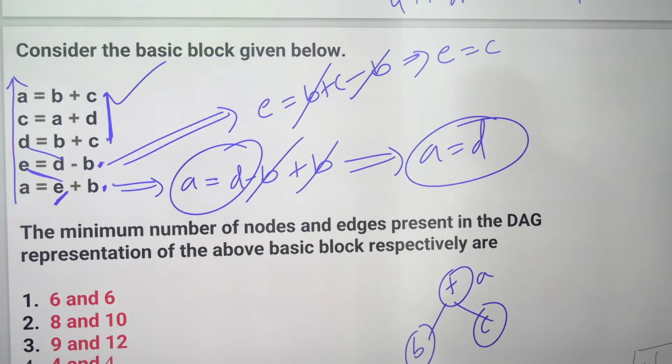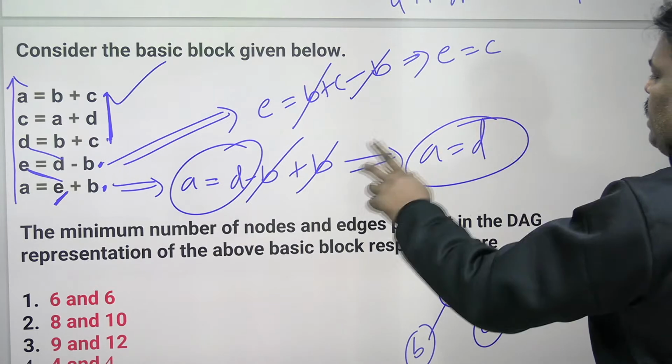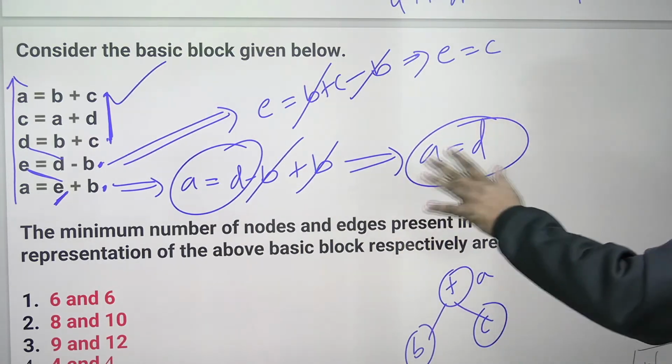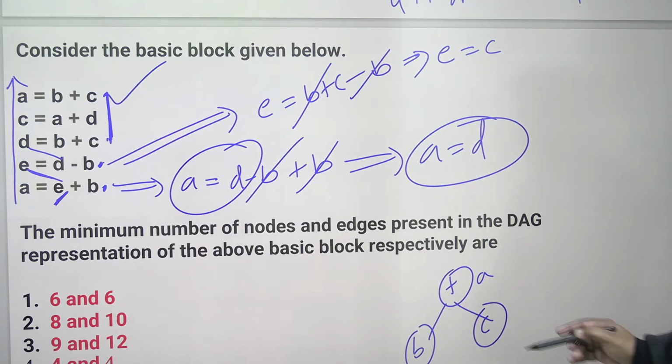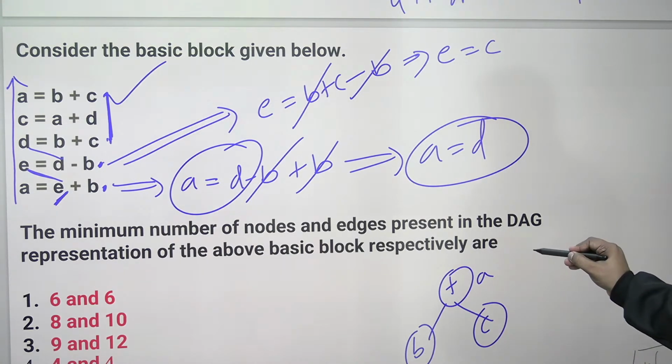If they are really directly equal, consider them. If not, start from the bottom and do any cancellation possible. After the cancellation is over, you got E equal to C, A is equal to D. I think you got the conclusion. Now start from the top. A is equal to B plus C, so B plus C is A. First line over. Can you see the second line? C is equal to A plus D.